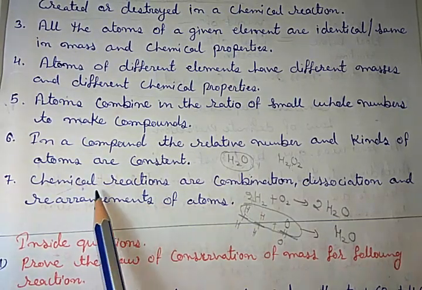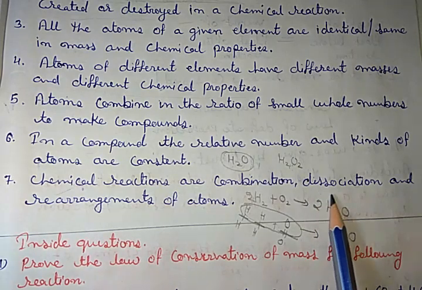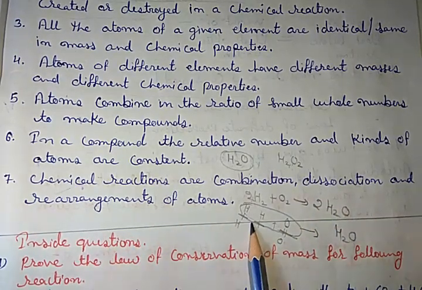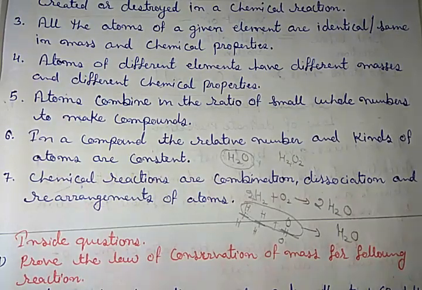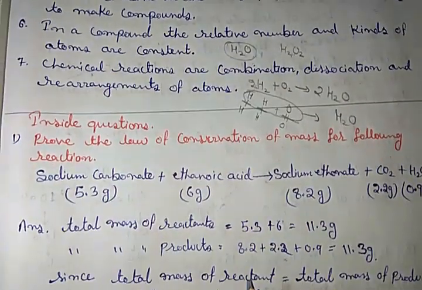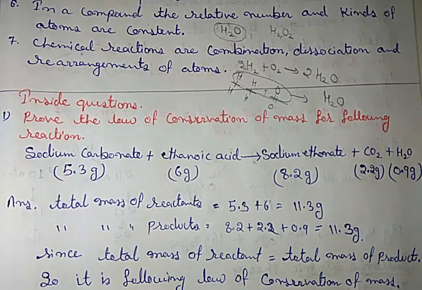So chemical reactions are combination, dissociation, and rearrangement of atoms. Clear? Now, some in-text questions related to our discussed topics.